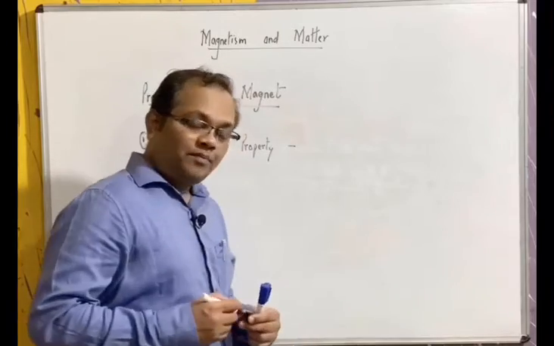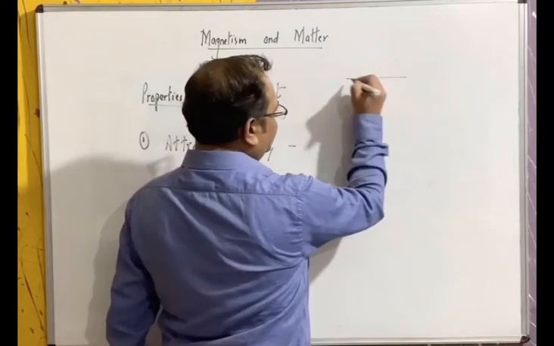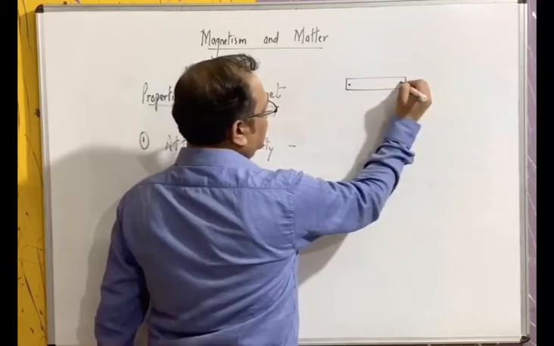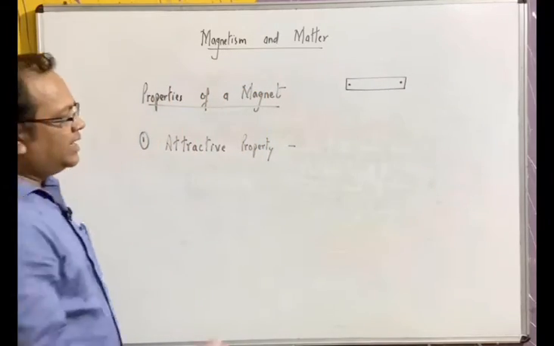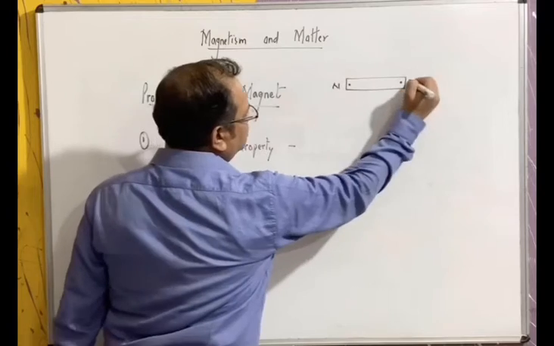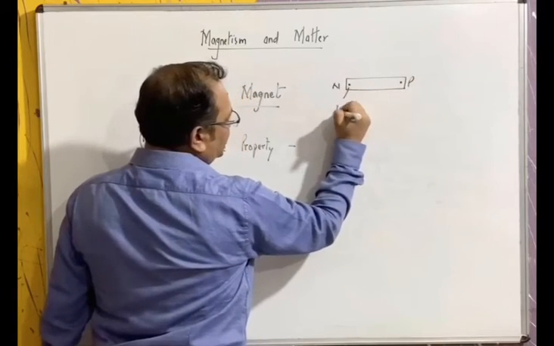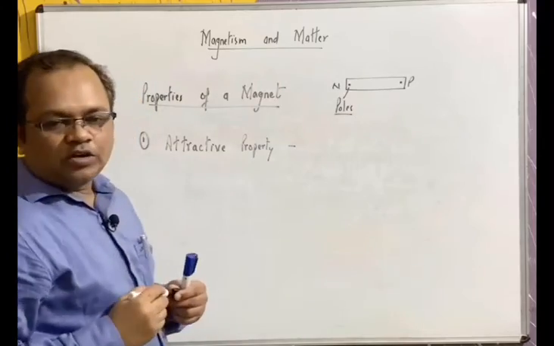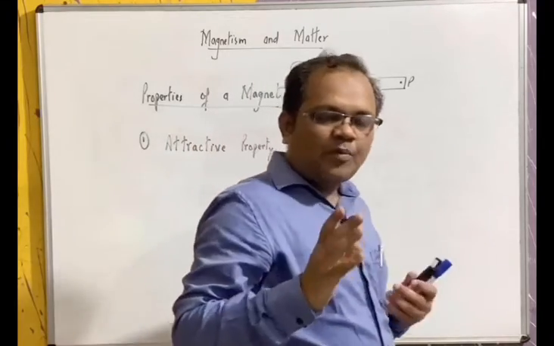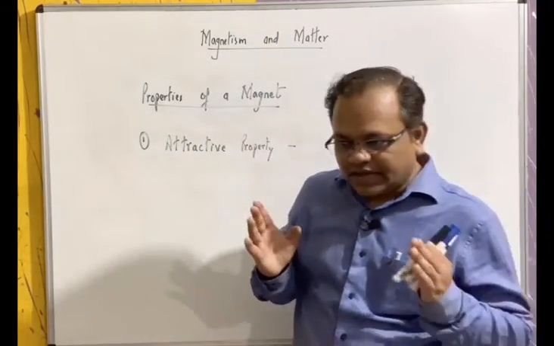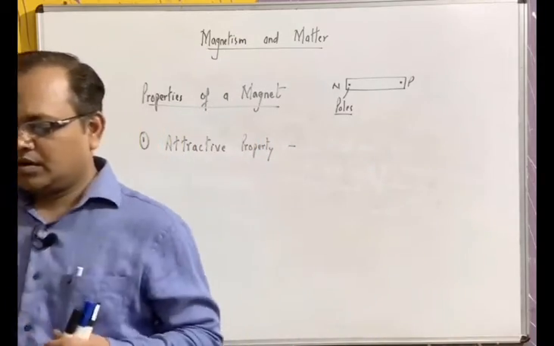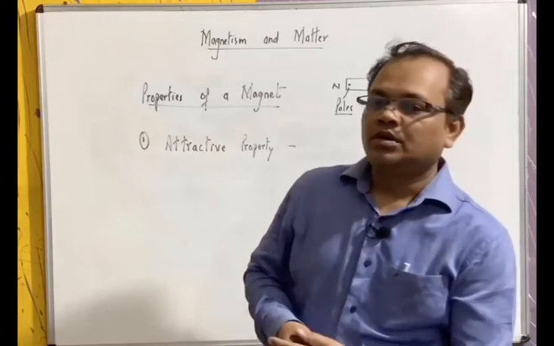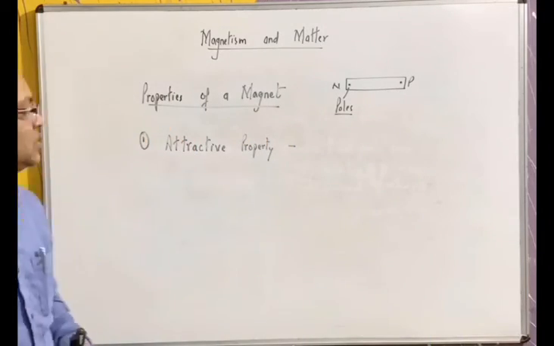Suppose this is the magnet, and these are two ends. At these ends, known as poles, the attractive property is maximum. So we can say the places where the attractive property of a magnet is maximum are known as poles. There are two poles in a magnet, north pole and south pole.